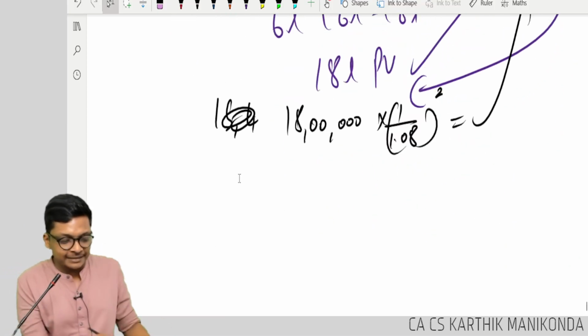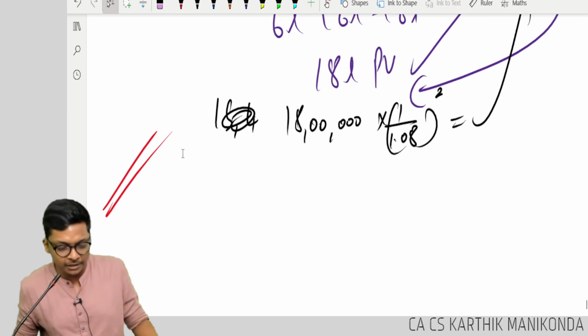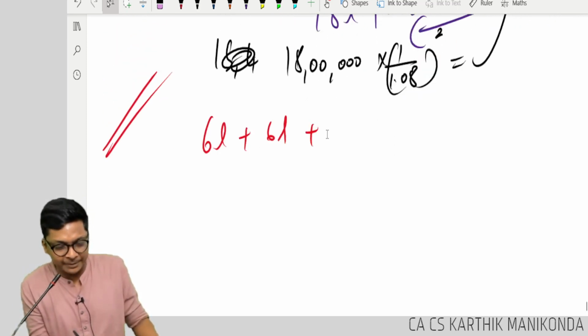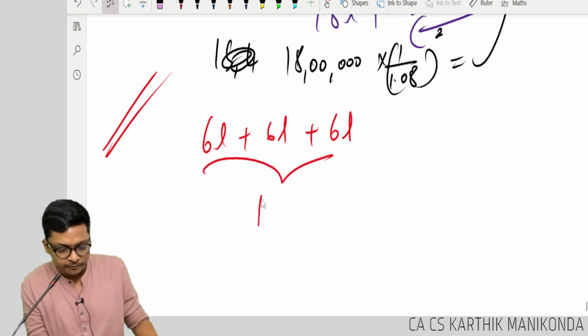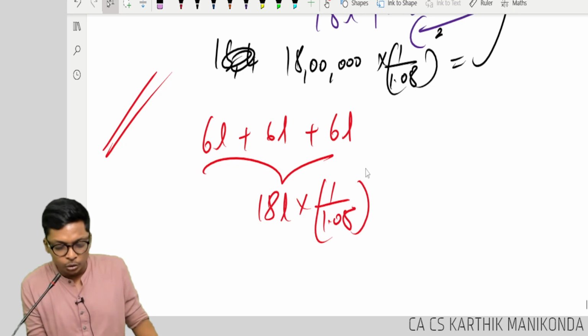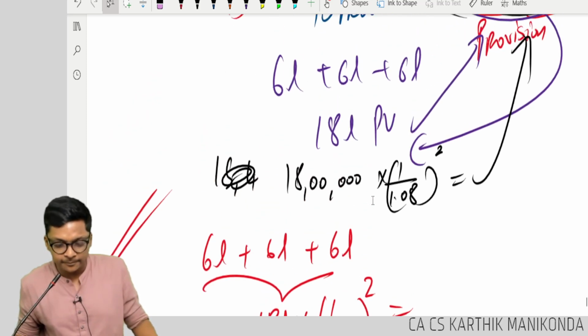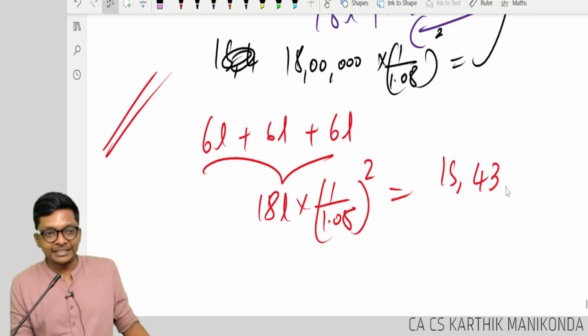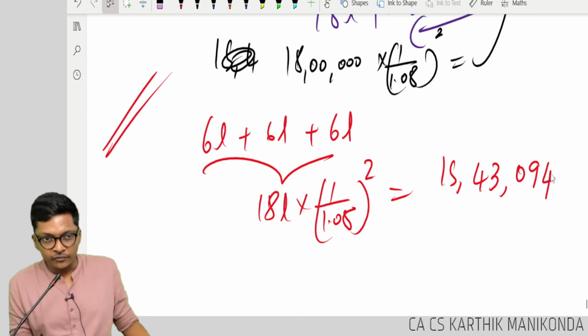Now let's keep this example in mind, where 6 lakhs plus 6 lakhs plus 6 lakhs, 18 lakhs into 1 divided by 1.08 to the power 2 gives me 15 lakh 43,094.